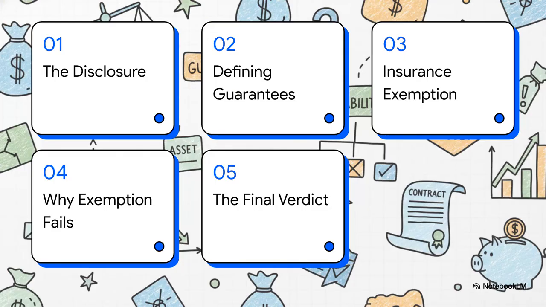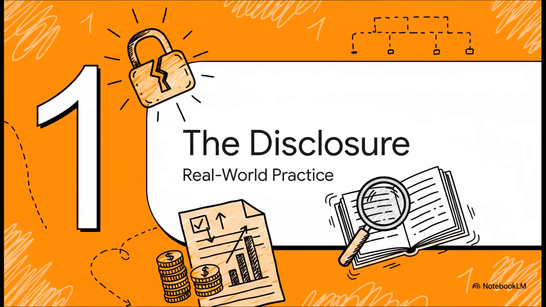Okay, here's our game plan for today. We'll start with the real-world disclosure, move into defining financial guarantees, then look at the insurance exemption illusion, followed by why the exemption fails, and we'll wrap up with the final verdict. Section 1. The real-world disclosure.